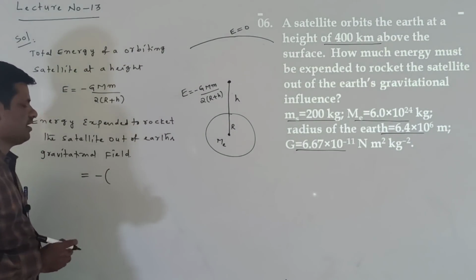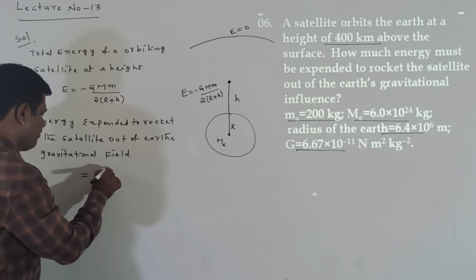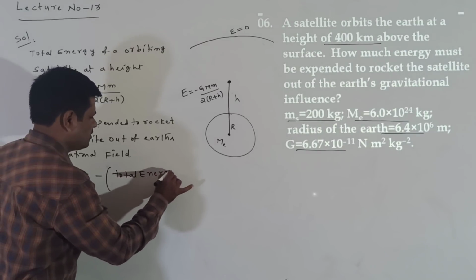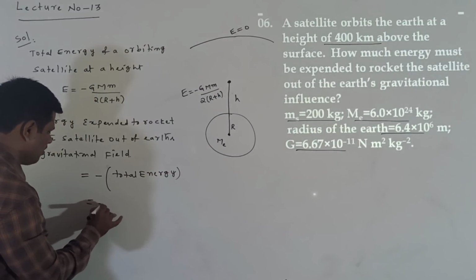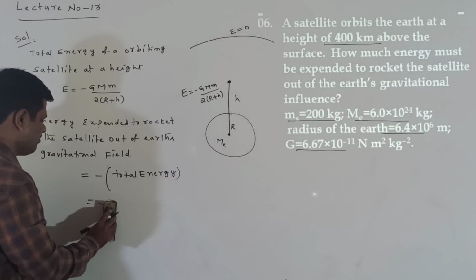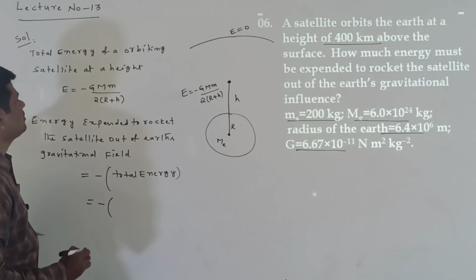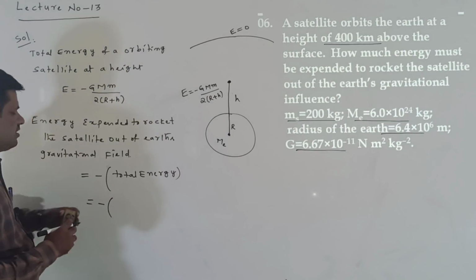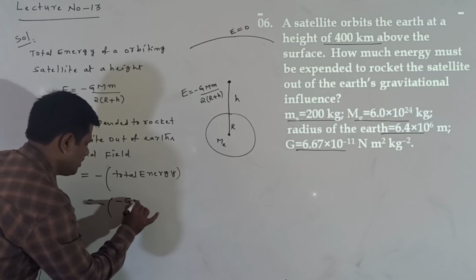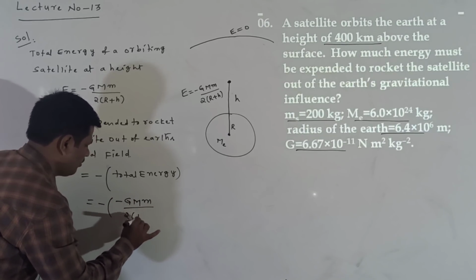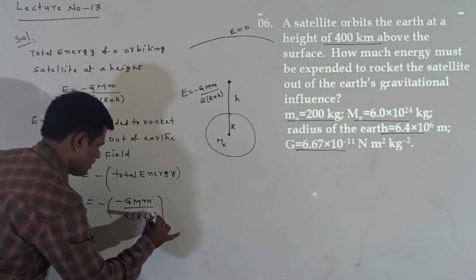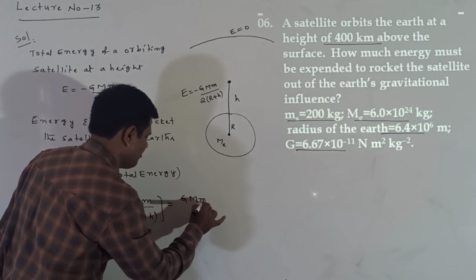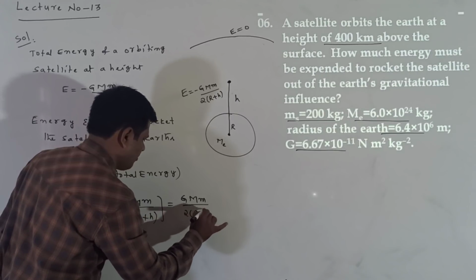Minus of the total energy, and the total energy is minus GMm by 2(R plus h). Now minus into minus becomes plus. That is GMm by 2(R plus h).